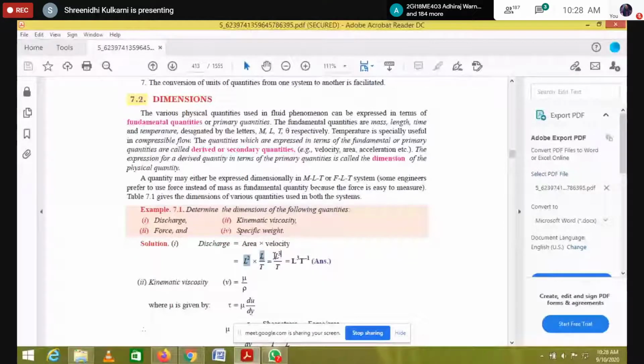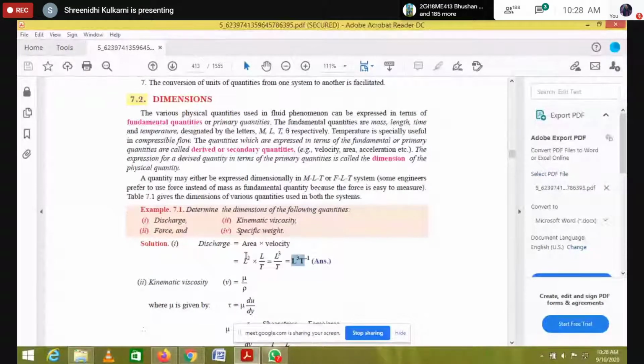So meter cube is nothing but L cube, length cube by time. So finally we can write this in terms of L to the power of 3 and T to the power of minus 1. So L3 and T minus 1. Whatever dimensions they give, we are going to convert in this manner, into M, L and T. I hope you understood this.